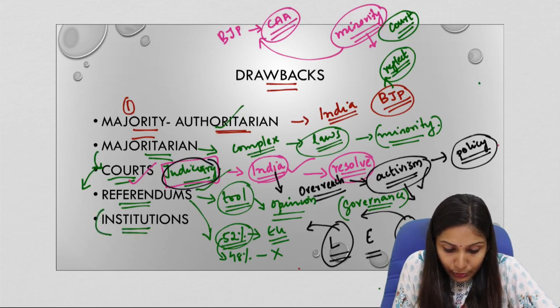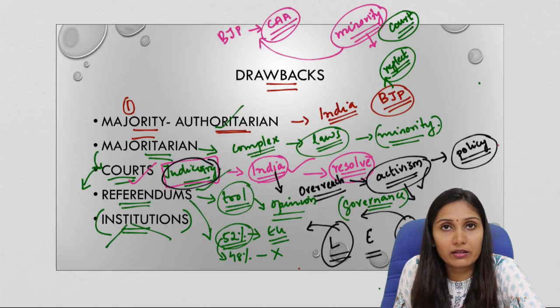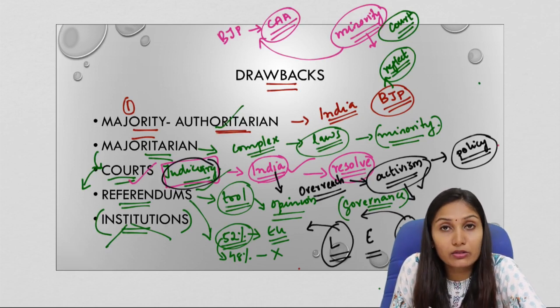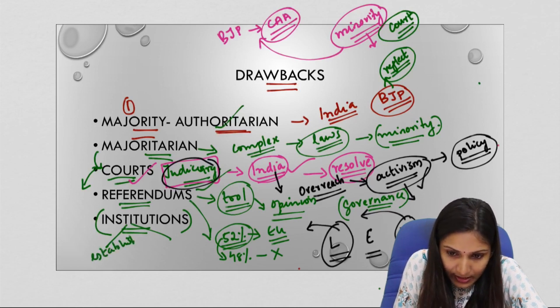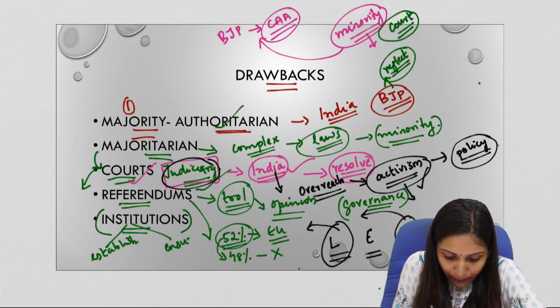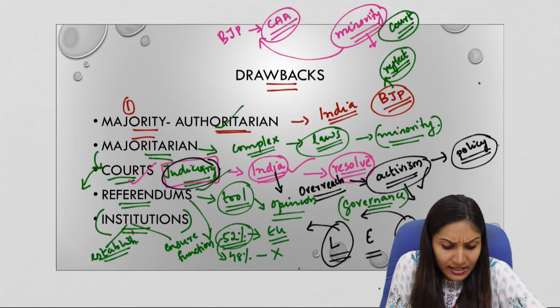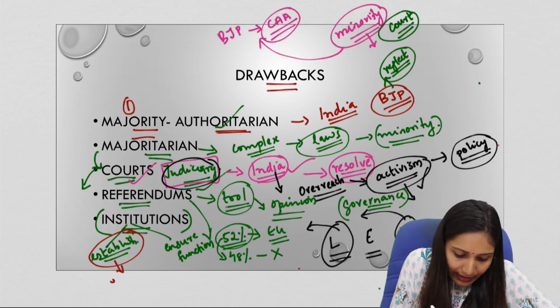Now, let us come to institutions in democracy. We can divide the institutions in democracy into two. One is those institutions which help in establishing the democracy. Second one is those institutions which will ensure the proper functioning of the democracy. Now let us come to those institutions which will establish democracy. These institutions which will establish democracy are known as the vertical pillars.